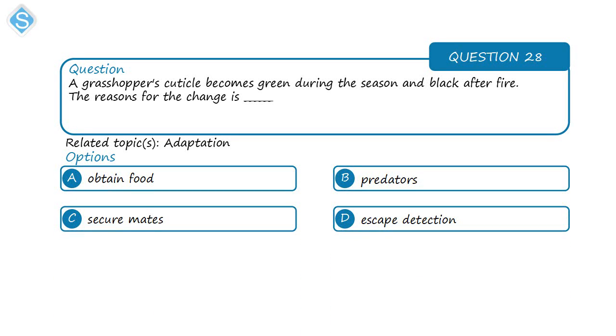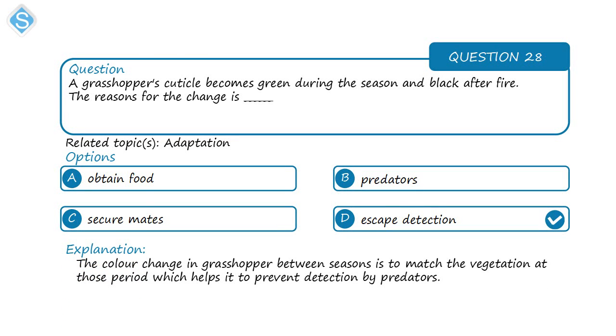Another question on adaptation. The grasshopper's cuticle becomes green during the season and black after fire. The reason for the change is, that's option D, to escape predators. When the grasshopper is green, that is during the wet or rainy season, when we have green leaves blossoming. So the grasshopper in the middle of those leaves is not easy to detect. Everywhere it's more like green.